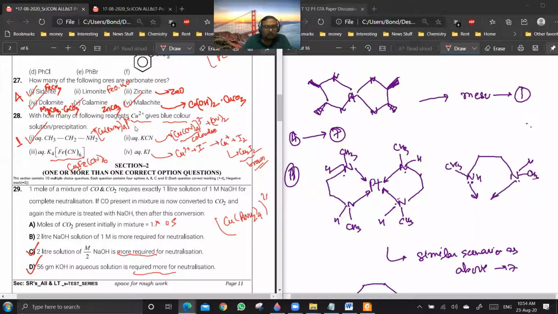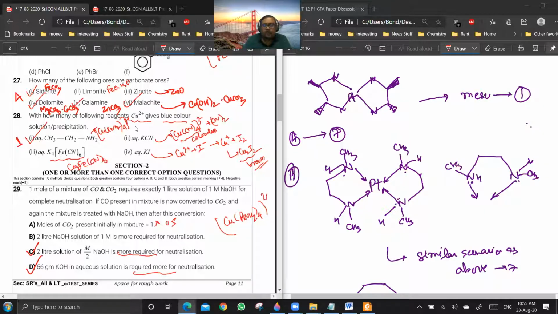Why? Let us look at them one by one. K4[Fe(CN)6] will give Cu2[Fe(CN)6]. What is the color of copper ferrocyanide? Chocolate brown. It is chocolate brown. What is the color of zinc ferrocyanide? Colorless. It's white. Generally, you say white. Don't say colorless in these cases.